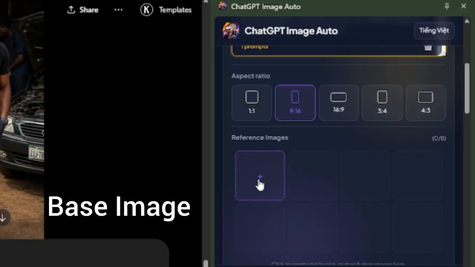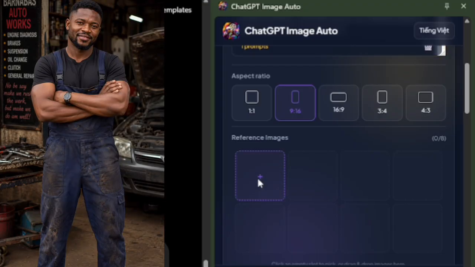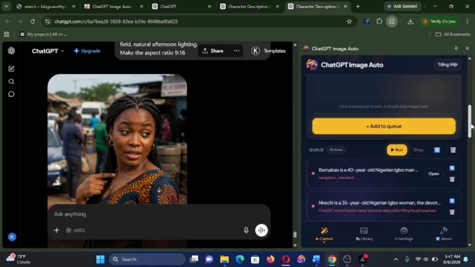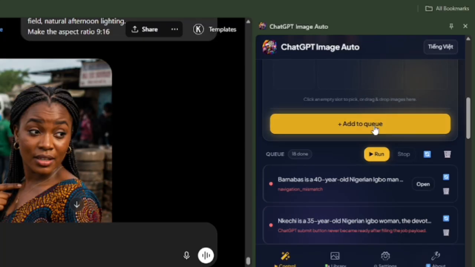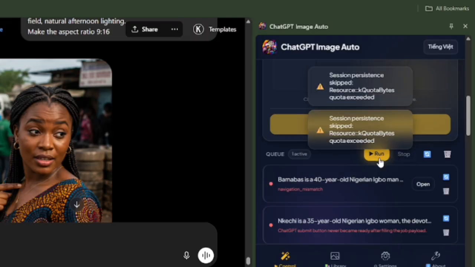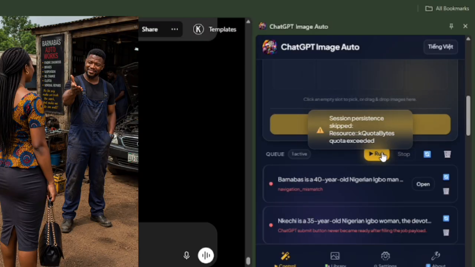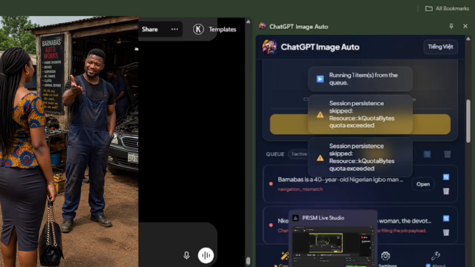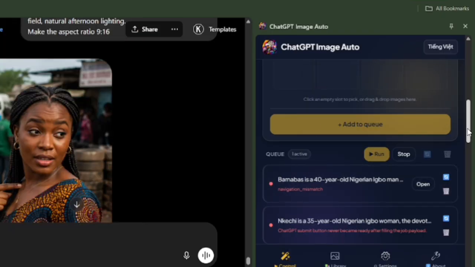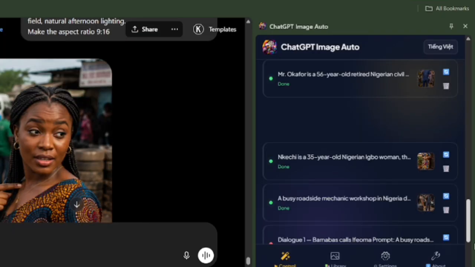Attach the base image of Barnabas that we created earlier. Attach it as the reference image at this point. So once you have attached that and you have pasted in the dialogue scene prompt, then click on run. And this is going to generate our first dialogue scene. Since this is the dialogue scene where Barnabas is calling the girl, you can see that this image actually depicts that. So we are going to repeat the same process for dialogue 2.